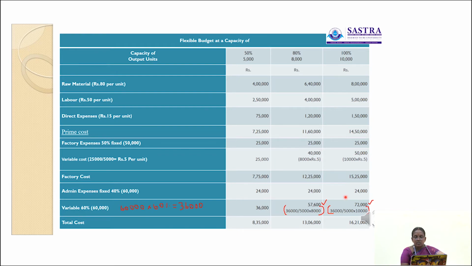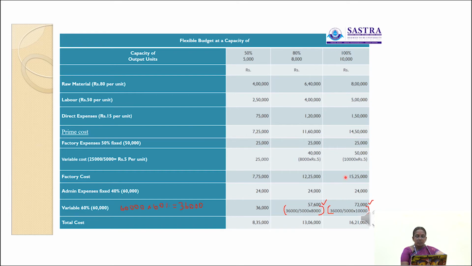Administration charges 24,000. Administration charges rupees 24,000. Then variable 60%, 72,000 at 100% capacity level. So this is a total administration cost, that is 72,000 plus 24,000. So totally 96,000 is a total administration cost.